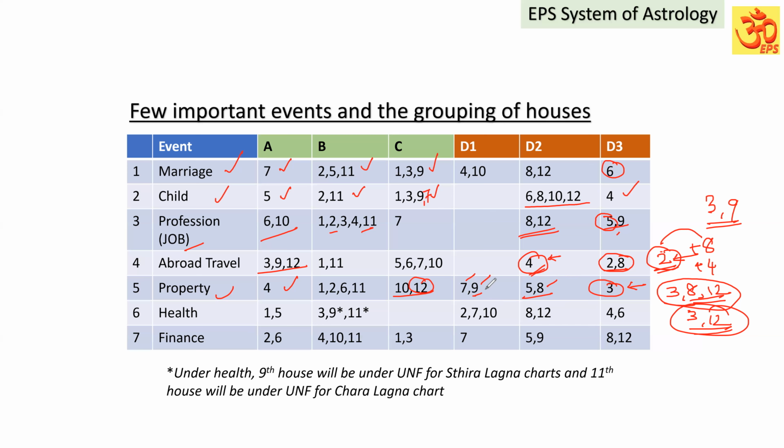For example, that opposite person's property is the 10th house. Our property is the 4th house. He is going to lose this ownership, meaning the 9th house. So that way, the 9th house has to come under the C grade.